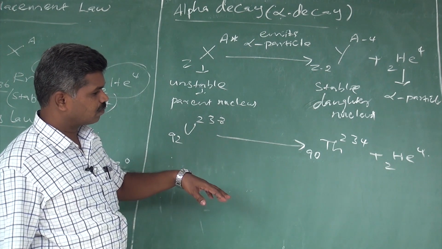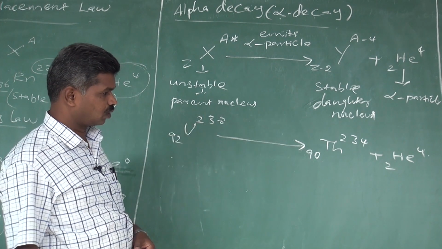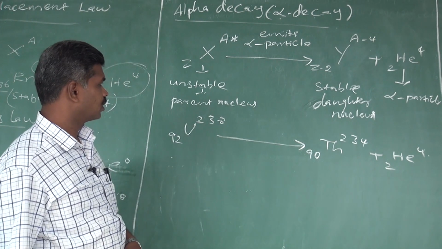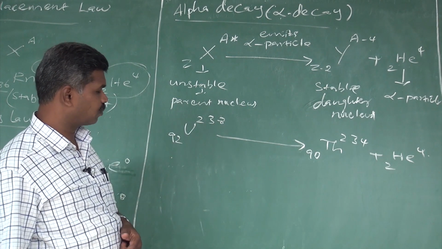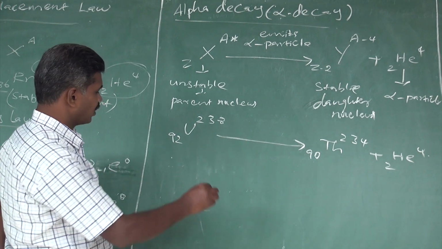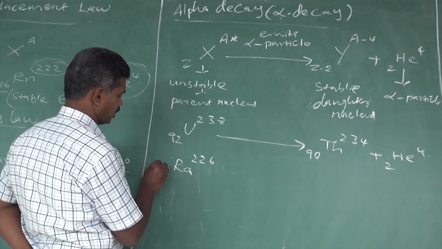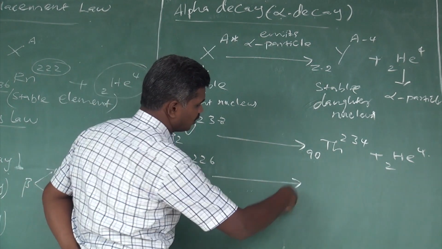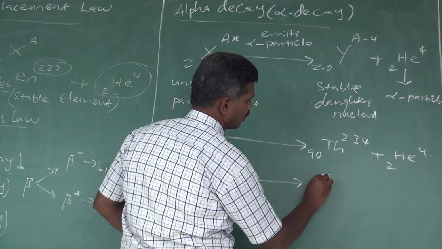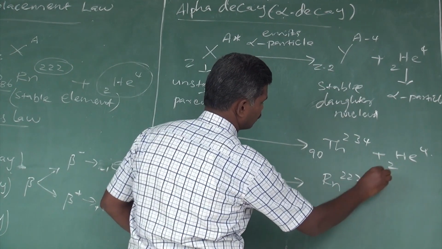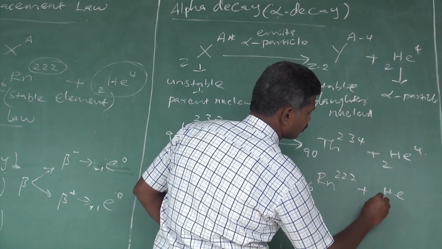After that emission, this becomes thorium 234, one of the isotopes of thorium, which is stable. Another example we have: radium 226 88 spontaneously emits an alpha particle and becomes radon 222 86 plus a helium nucleus.